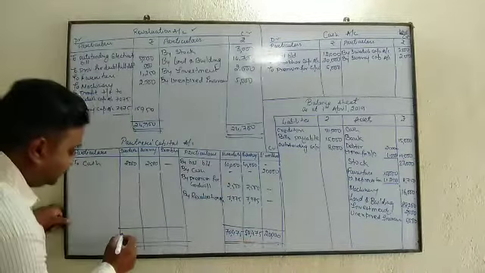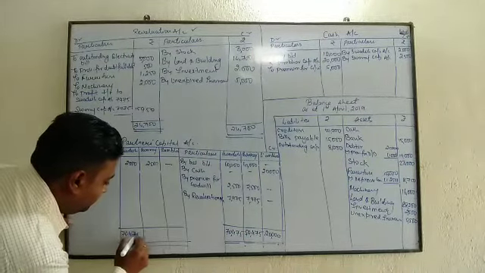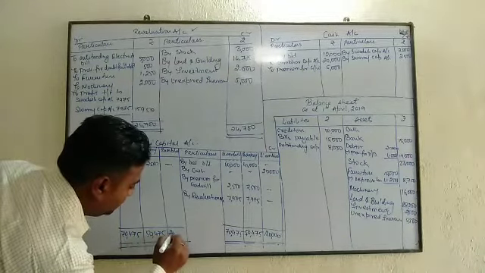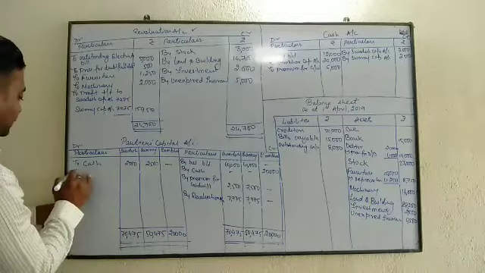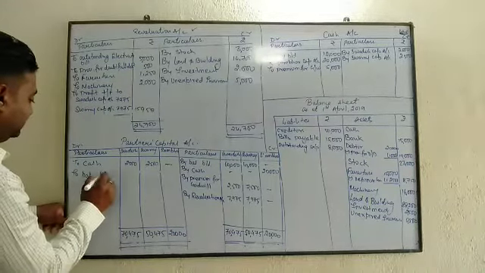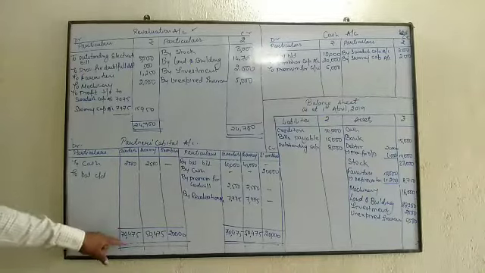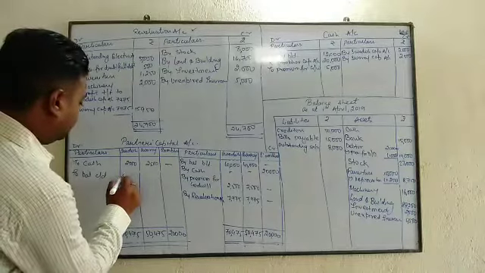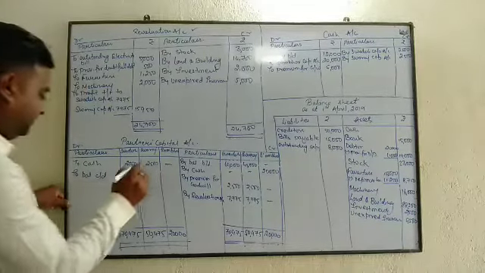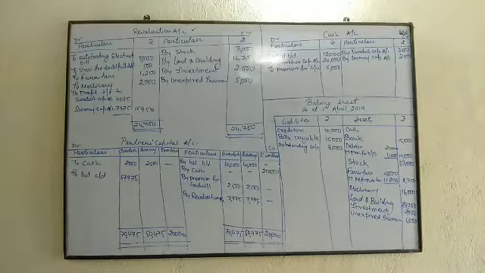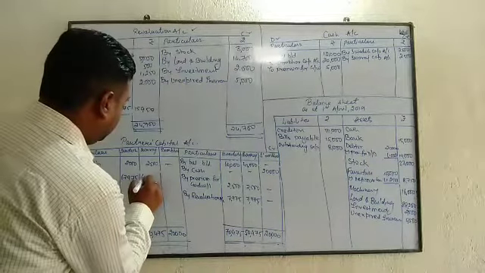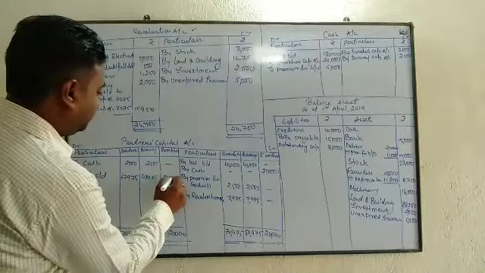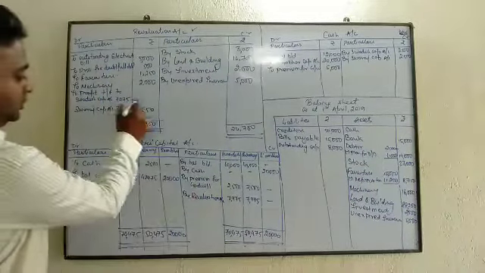This figure we will write this side. And this is the closing balance, balance c/d. We will deduct 70,475 minus 2,500, that is 67,975. And here Sambhav's will be 20,000. Right? So this revaluation account is done from here.